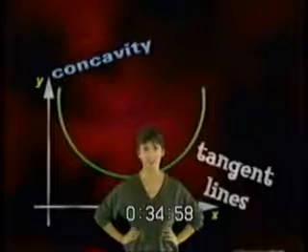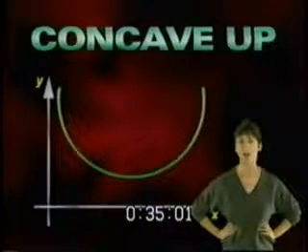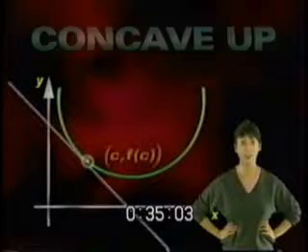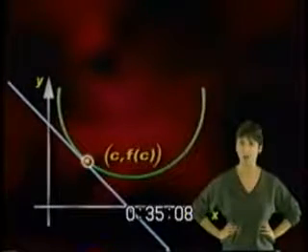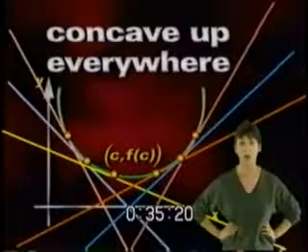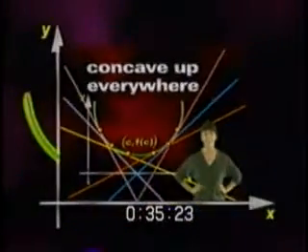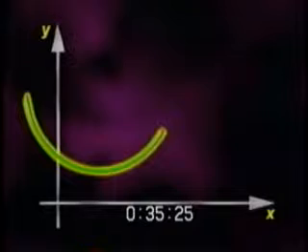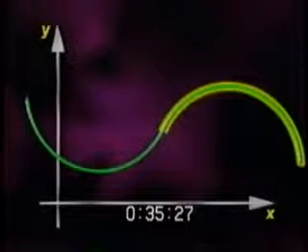Let's look at the concave up graph again for a second to demonstrate a point about concavity and tangent lines. This function is concave up. We know that because the tangent line at this point, c, f of c, is below the graph of the function. However, it could be proven that every tangent line to every single point on this function is below the graph. So the function is concave up everywhere because every tangent line to every point on the function is below the graph. Often, a function will switch from concave up to concave down, or vice versa.